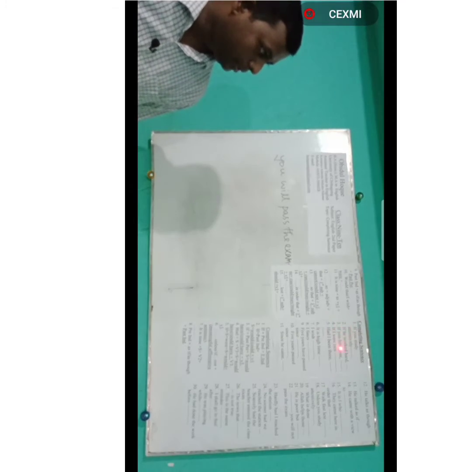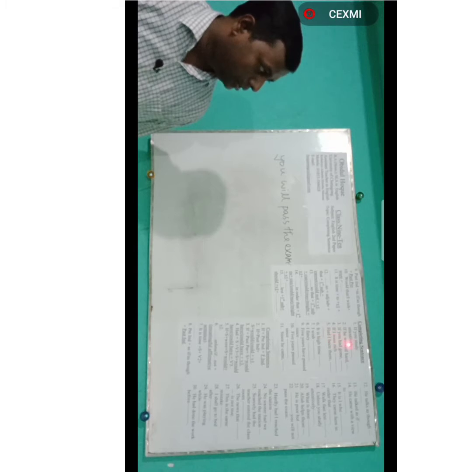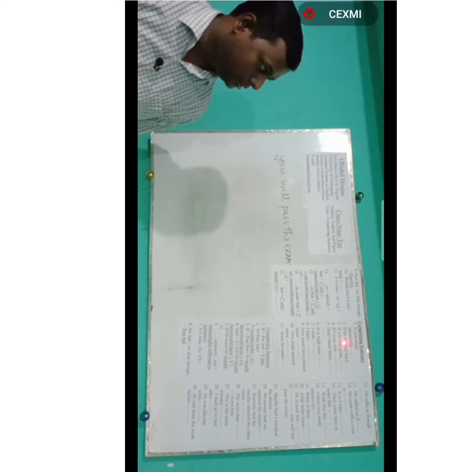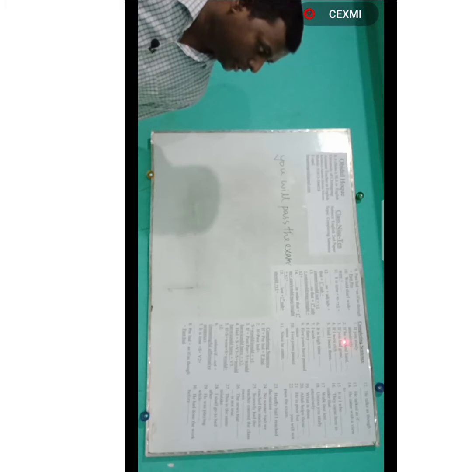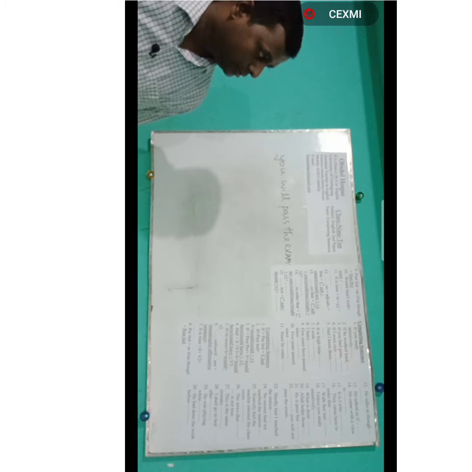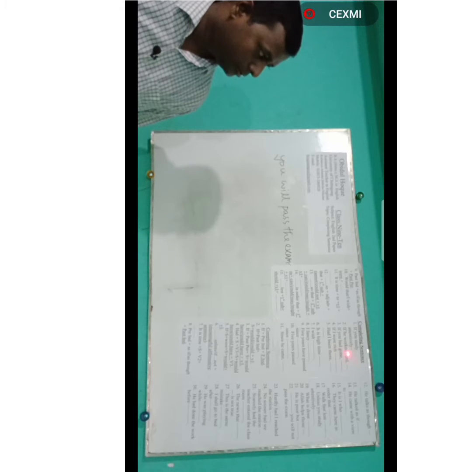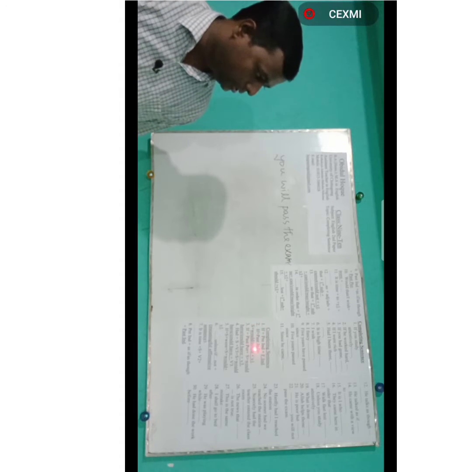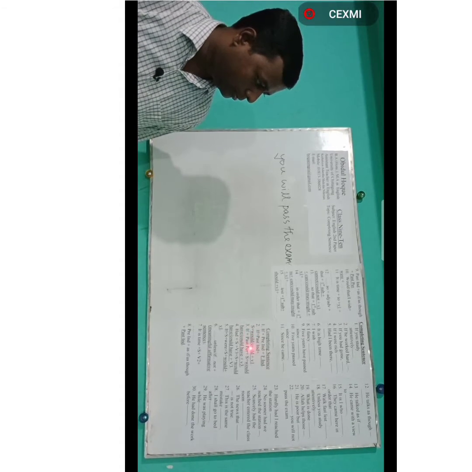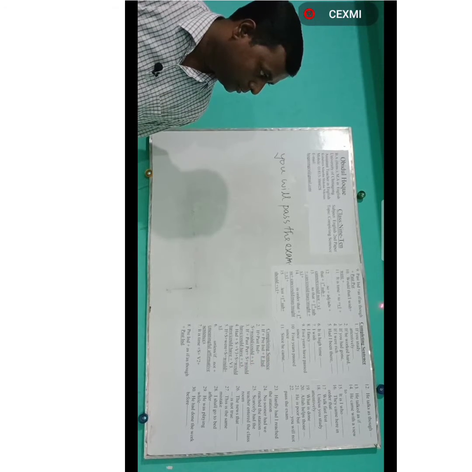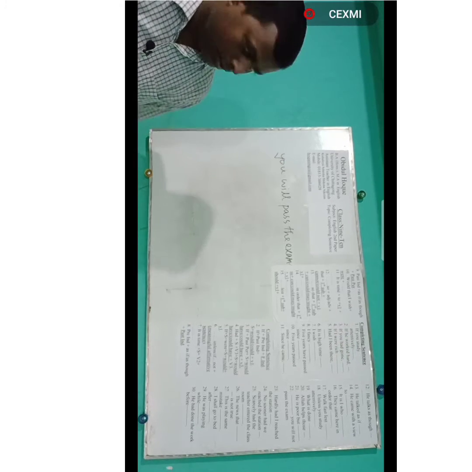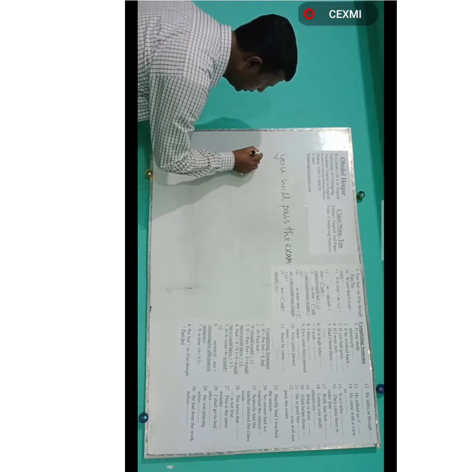Number 2, if he worked hard. Which tense is it? Here work is the first form of verb. If there is any first form of verb, that is past indefinite tense. If plus past indefinite tense. What rule should be used? The formula is given here: if plus past indefinite plus subject plus would or could plus base form of verb. So what will be the answer? If he worked hard, he would shine in life.